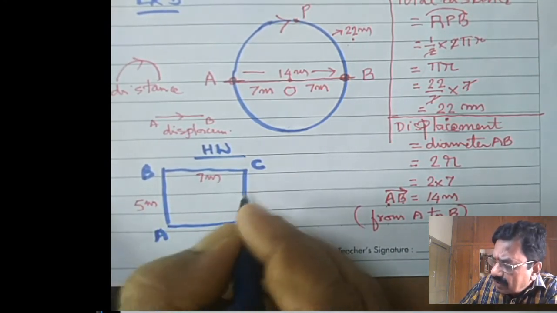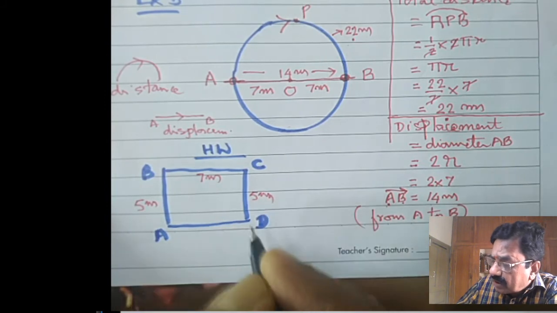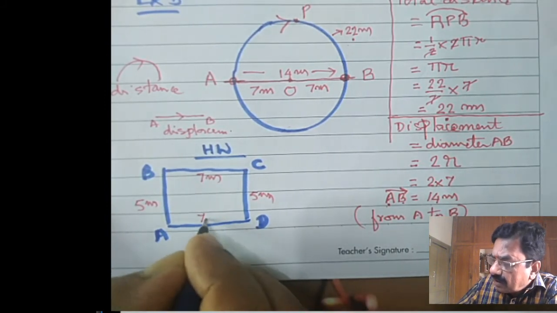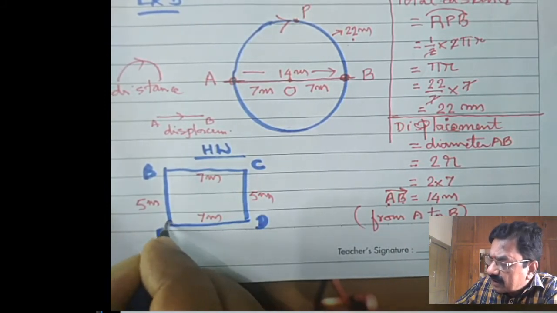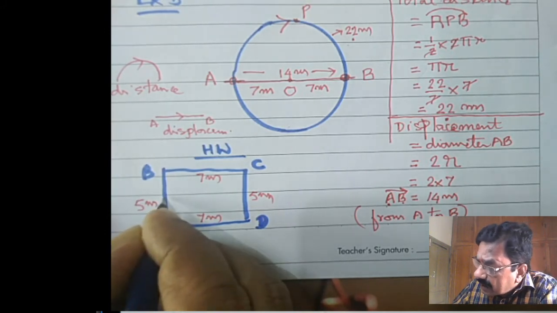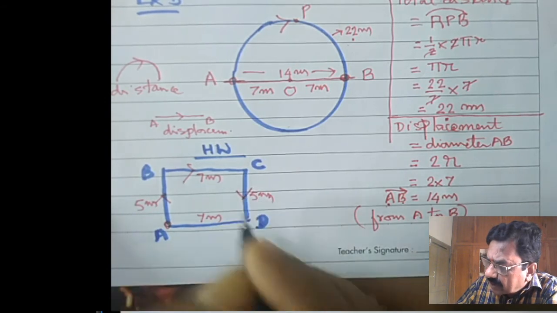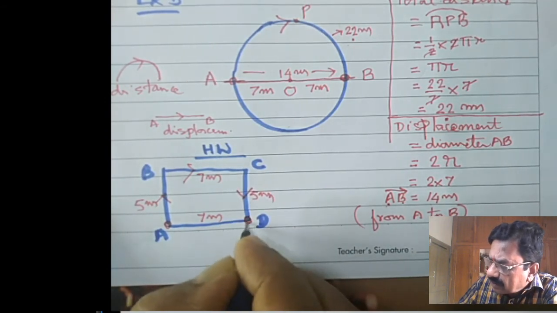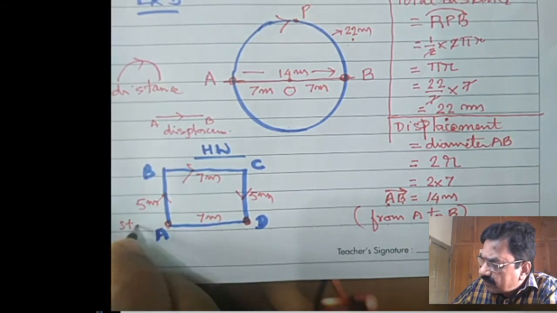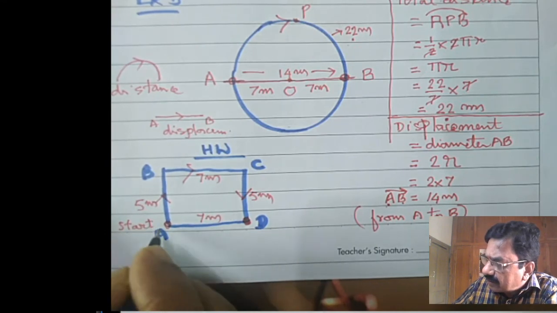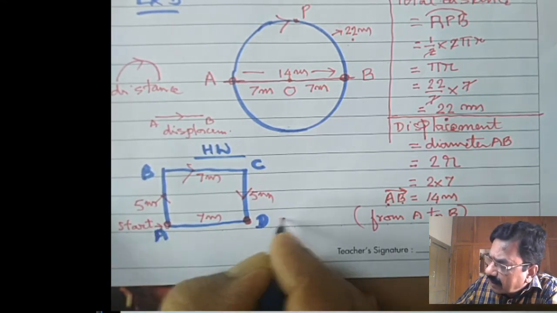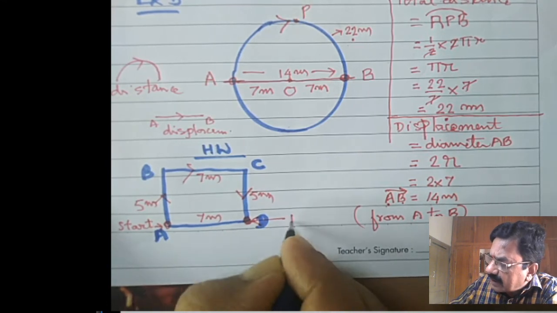Now the person has started from A to B, B to C, C to D and he has stopped here. This is the start point, whereas this one is the end point. Question is clear, I think.